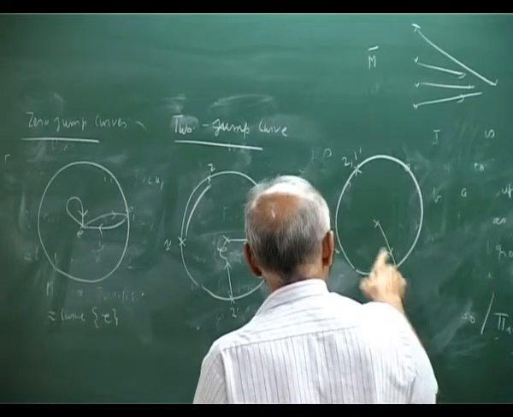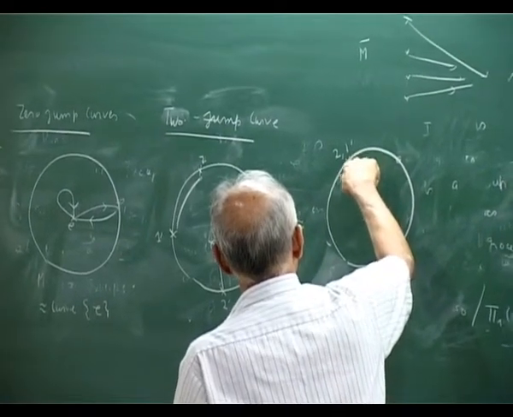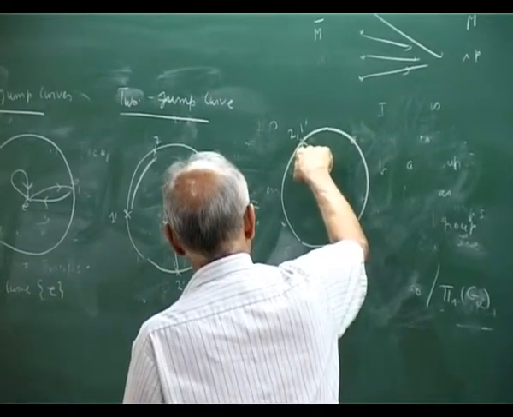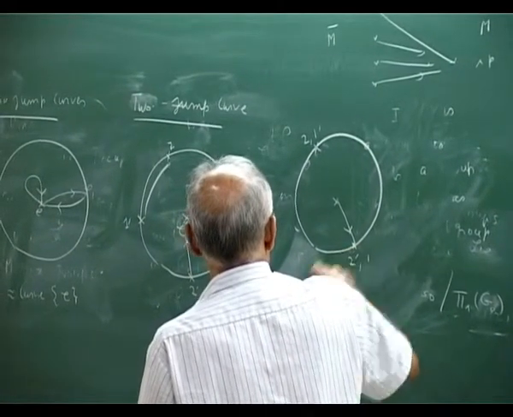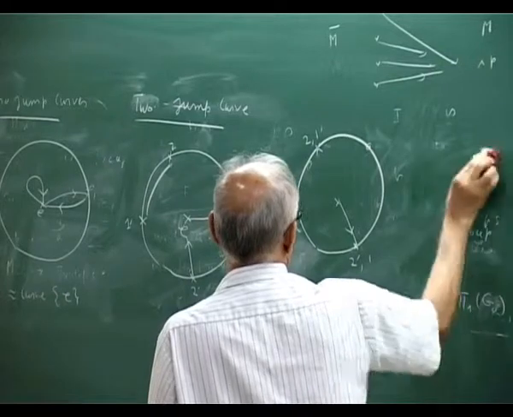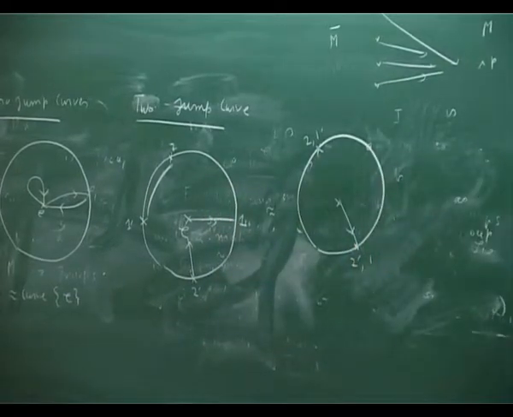I go from here to 1, go to 1 prime, 2, 2 prime. I'm not sure. Let me see it.